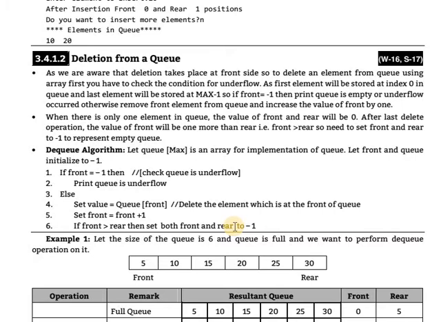In the last point I am explaining when the queue is empty. When the last number, 50, is removed from the queue, the queue is empty. Then we again set rear and front equal to -1, because if we do not set them to -1, it does not represent that the queue is empty. So lastly, when all elements in a queue are removed, we set front and rear equal to -1. That says the queue is empty.